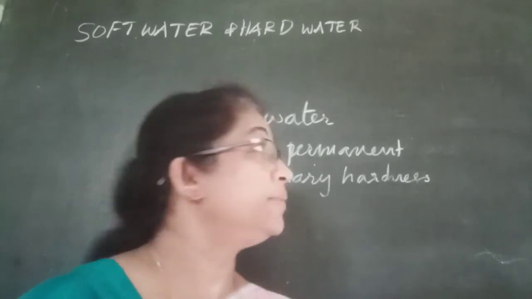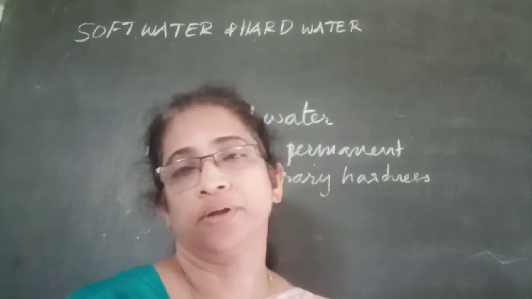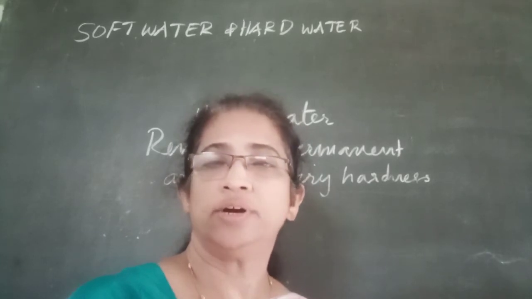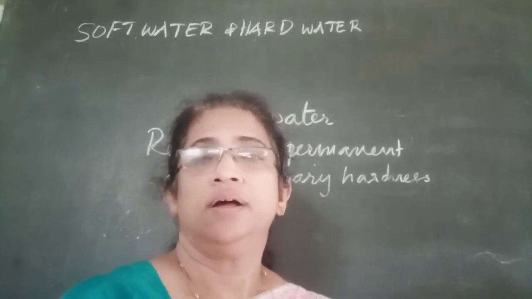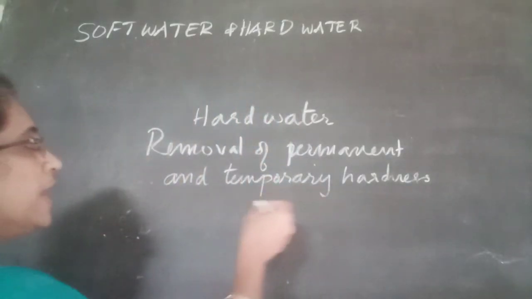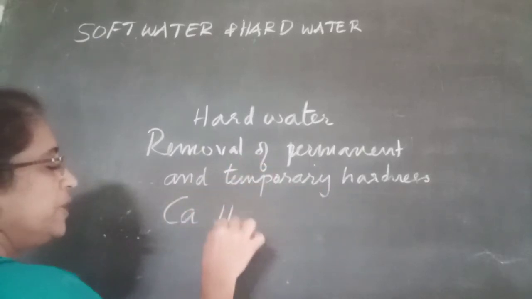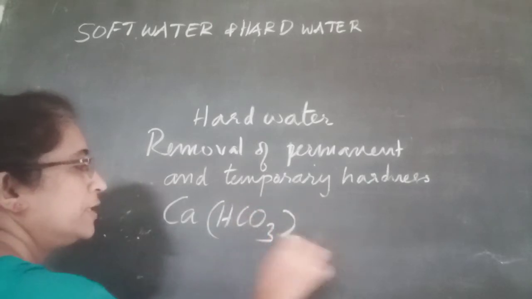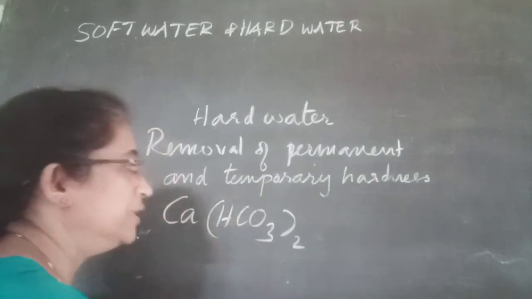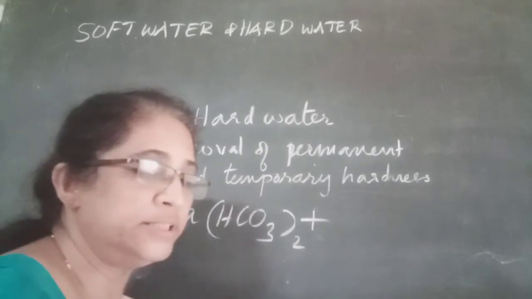Next, we are discussing the removal of both temporary hardness and permanent hardness from water. The method is by adding washing soda. So, by adding washing soda to hard water, hardness of water can be removed, because there is a chemical reaction. Let us consider a temporary hard water. Temporary hardness of water is due to the presence of dissolved bicarbonates of calcium or magnesium, isn't it? This temporary hard water is treated with washing soda.